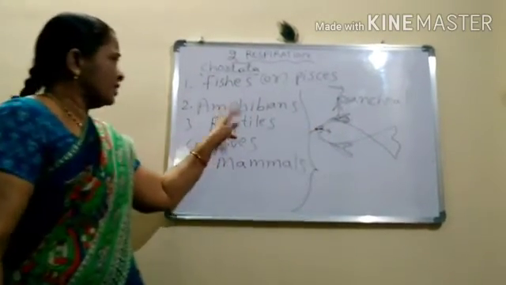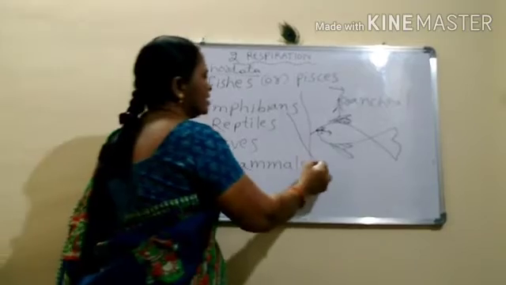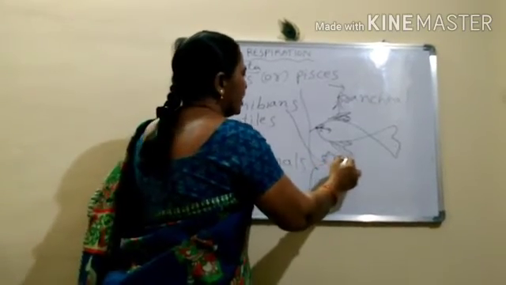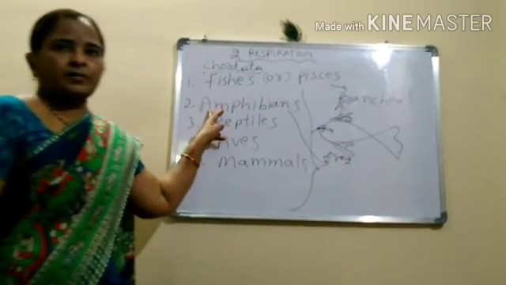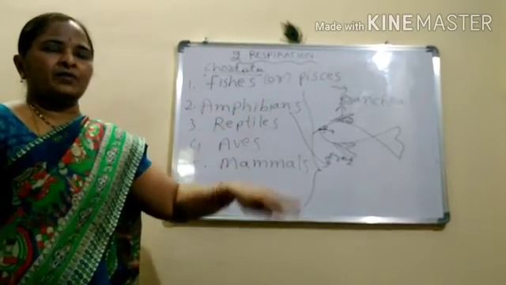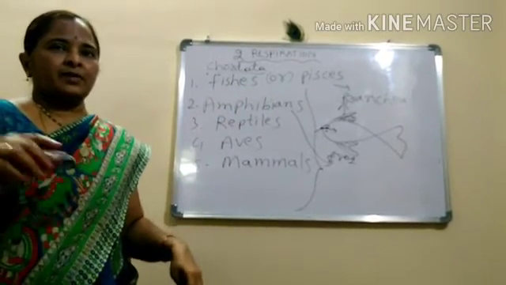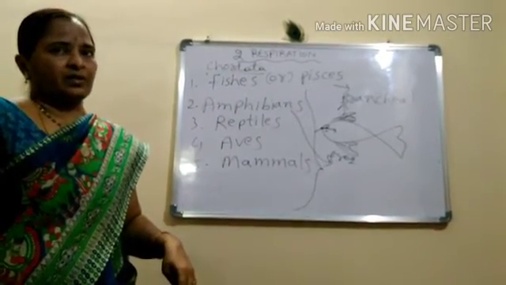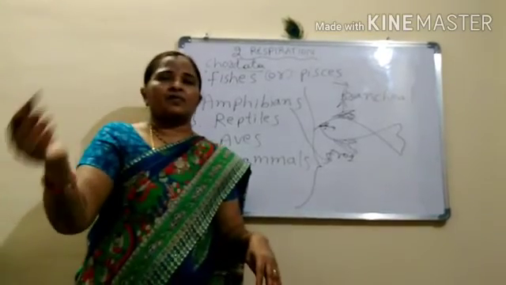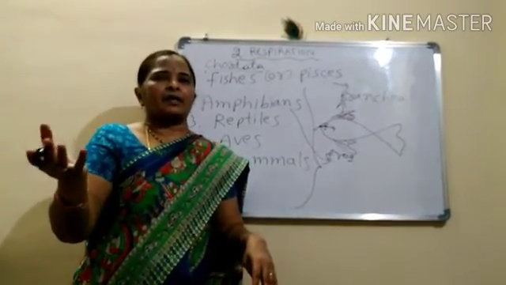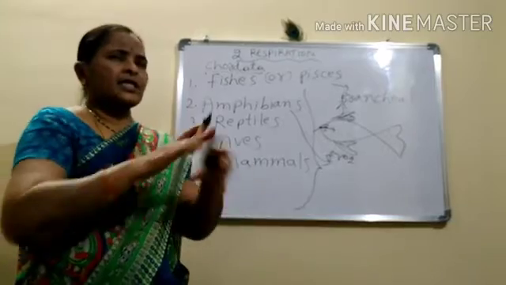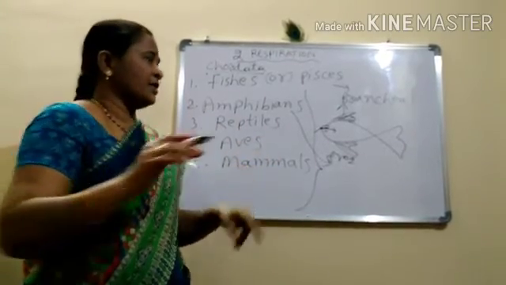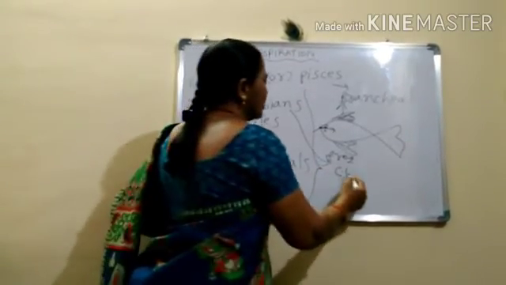And after this, amphibians. You know the frog. Amphi means both. It can live for some time in the water, and after some time it will go out of the water. Whenever it is out of the water, it can respire through the skin. The skin is moist, so we call it cutaneous respiration.